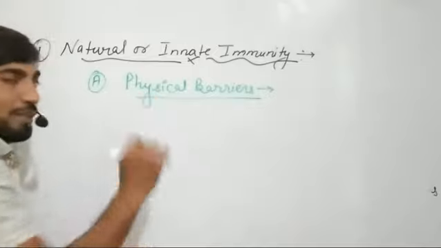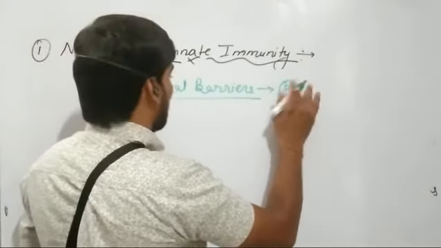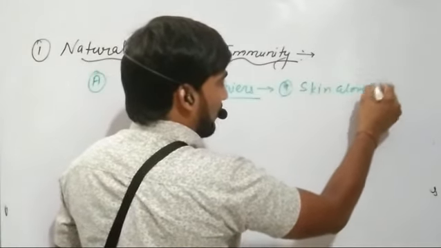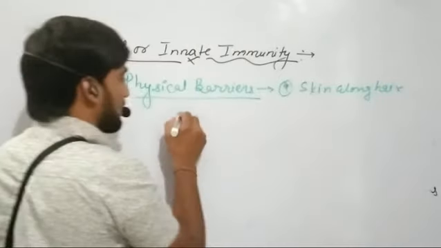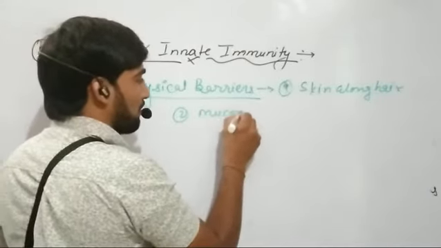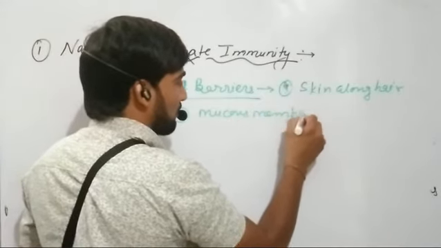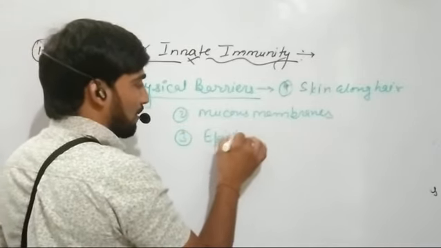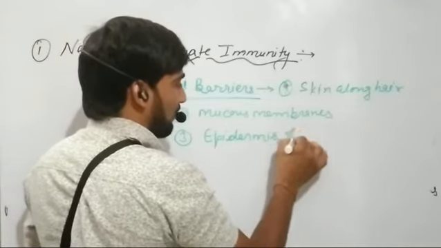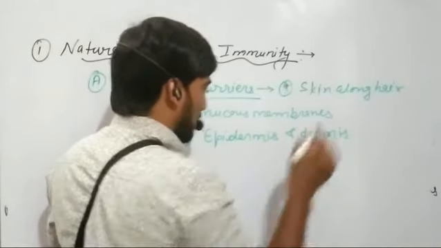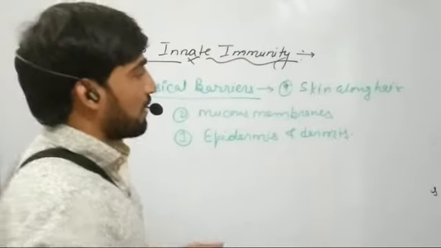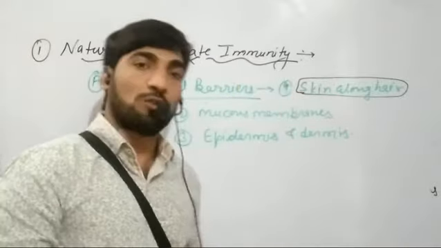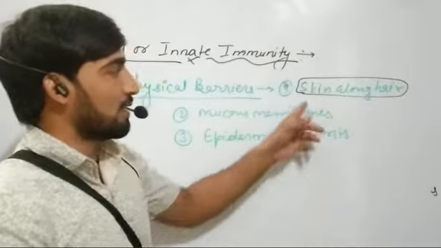These physical barriers include, first, our skin along with hairs, second, mucous membranes, and third, epidermis and dermis. The skin present on our body along with hairs prevents the entry of pathogens. So the first physical barrier is skin and hairs.